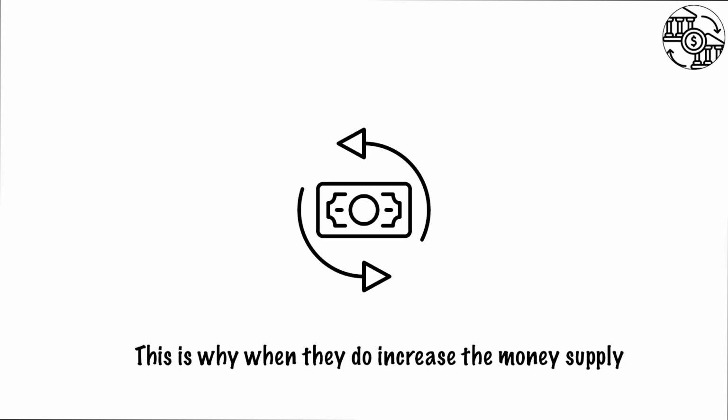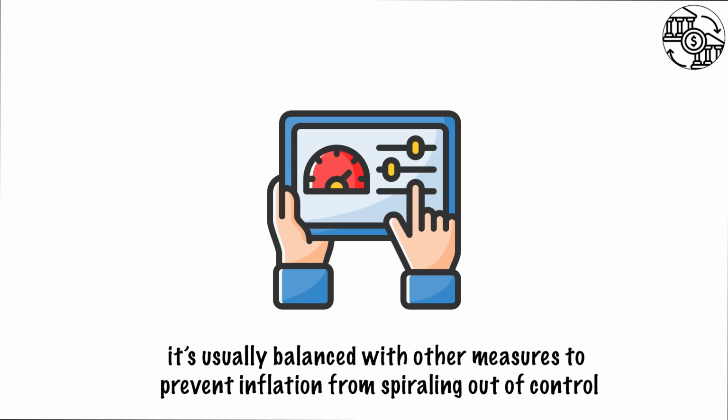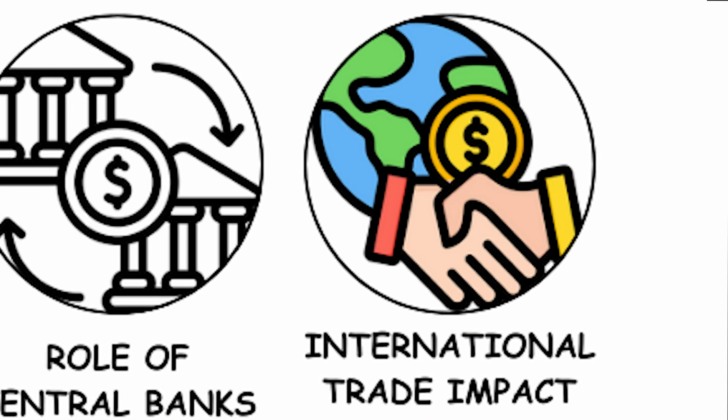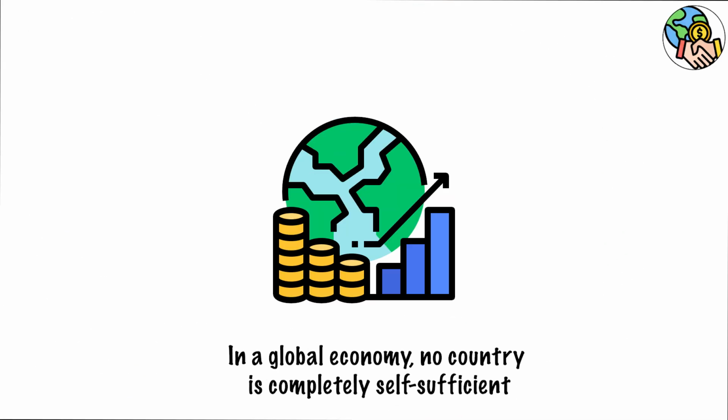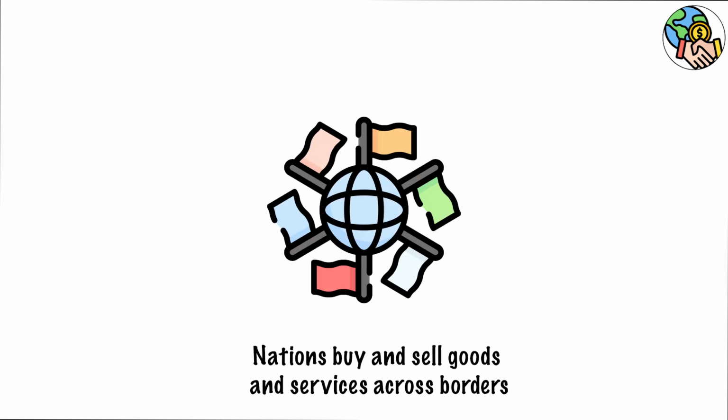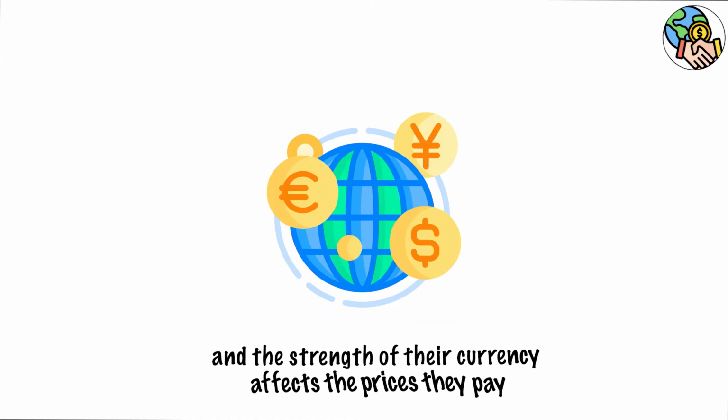This is why when they do increase the money supply, it's usually balanced with other measures to prevent inflation from spiraling out of control. International trade impact. In a global economy, no country is completely self-sufficient. Nations buy and sell goods and services across borders, and the strength of their currency affects the prices they pay.